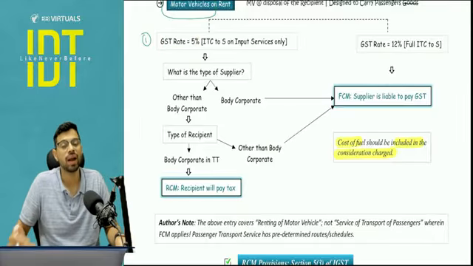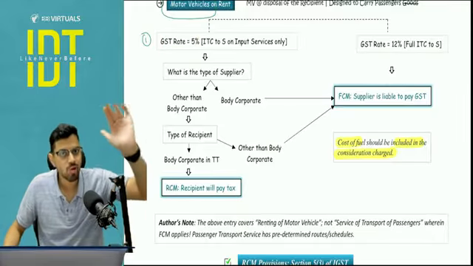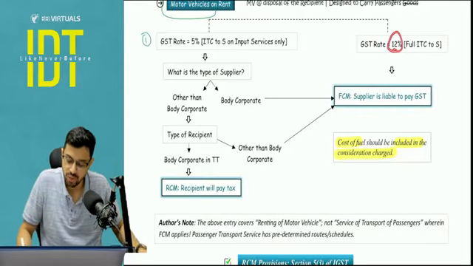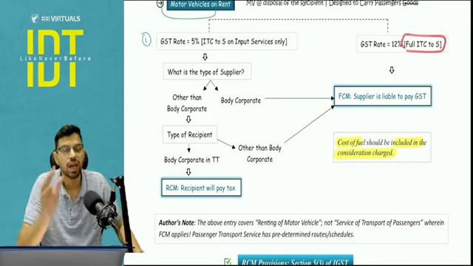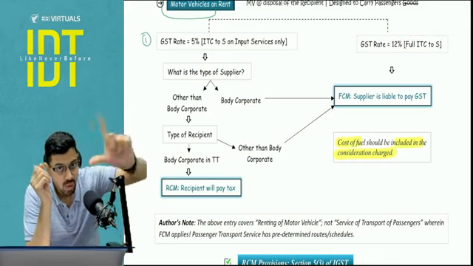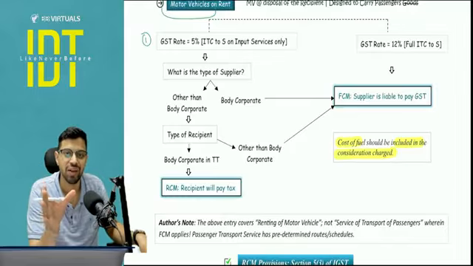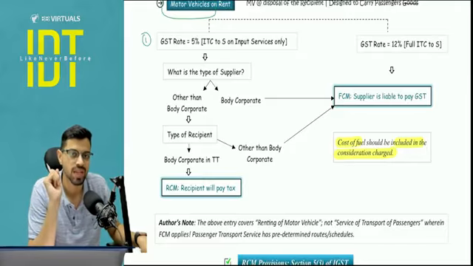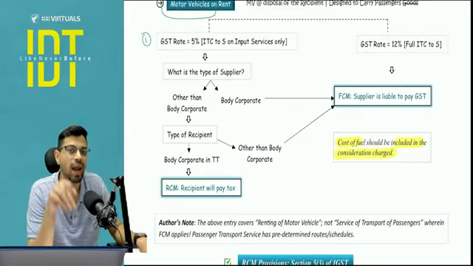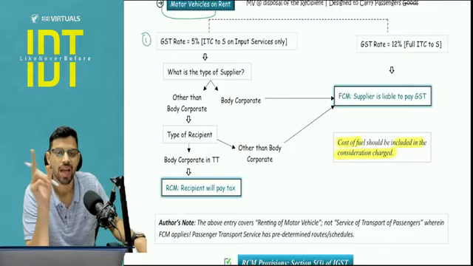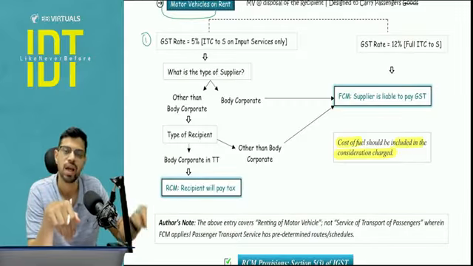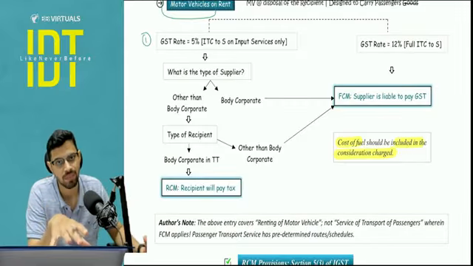Now, how will it depend? If the supplier wants to go under the FCM and he wants to charge 12%. Now, why will he charge 12%? He wants full ITC. If you carefully analyze, this is somewhat like GTA, and why in these two cases you will find this rate difference and the option of the supplier for going FCM or RCM is that one of their major inputs is petrol and diesel, which is outside the scope of GST. So it's his conscious business decision whether he wants to go for ITC and apply 12% or he wants to let go of the ITC and apply 5%.